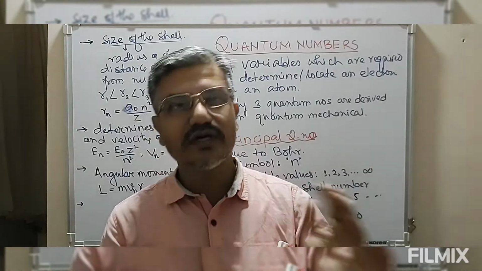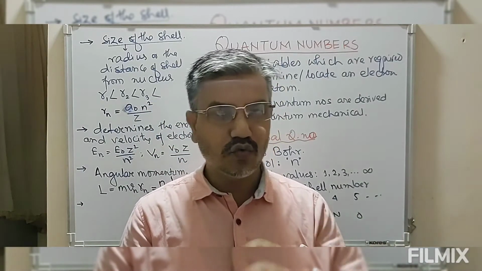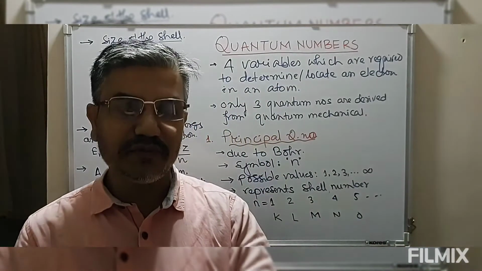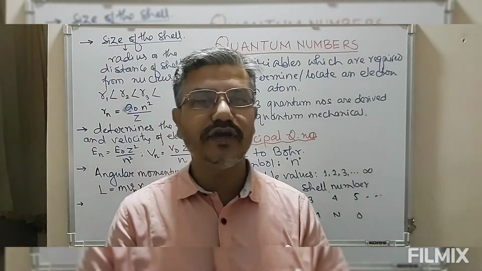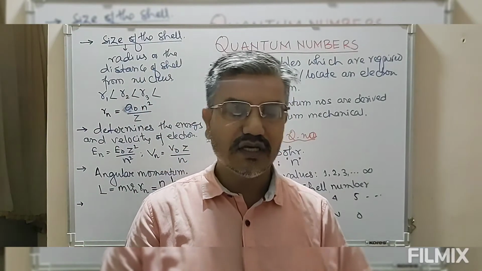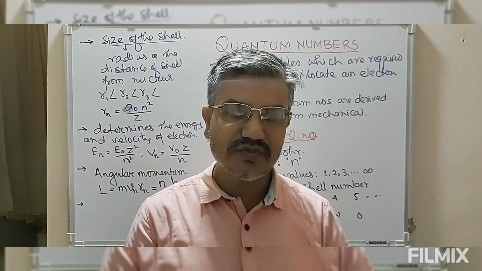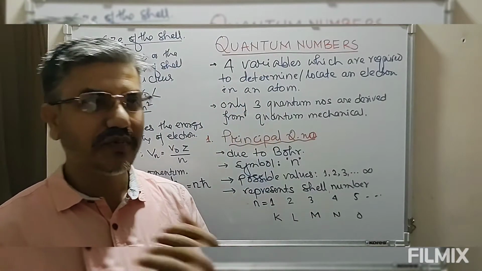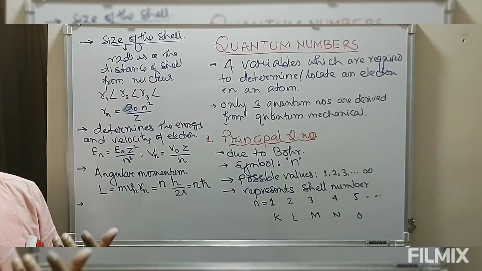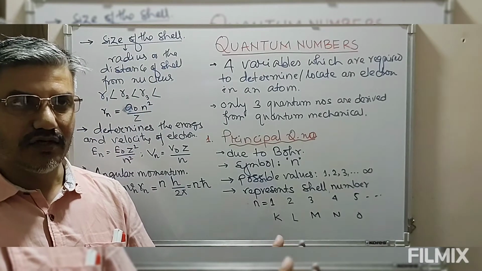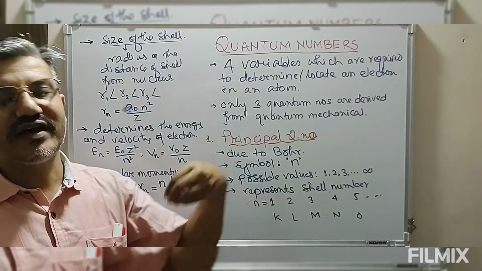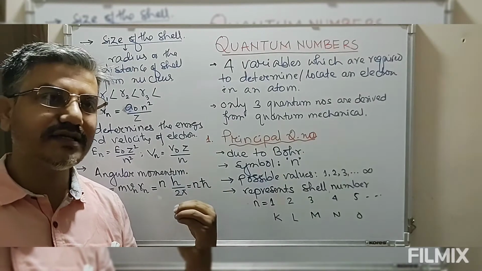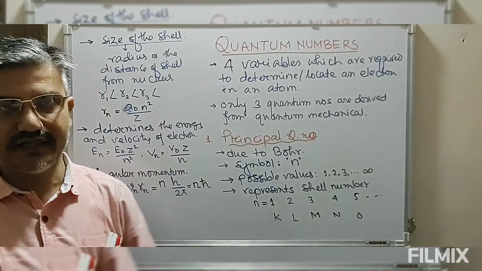But the later part of chemistry says these electrons behave like waves, that is dual properties. The uncertainty principle says the exact location and the momentum cannot be determined 100% accurately and simultaneously. So instead of a well-defined trajectory, we say there is a probability of finding the electron.